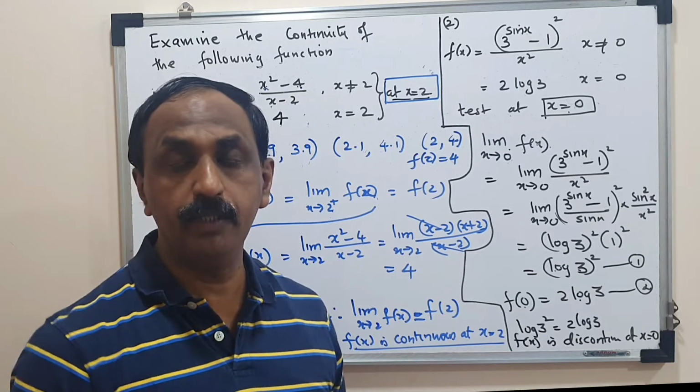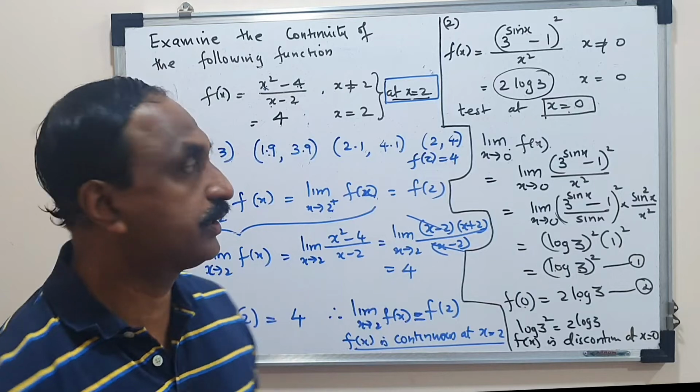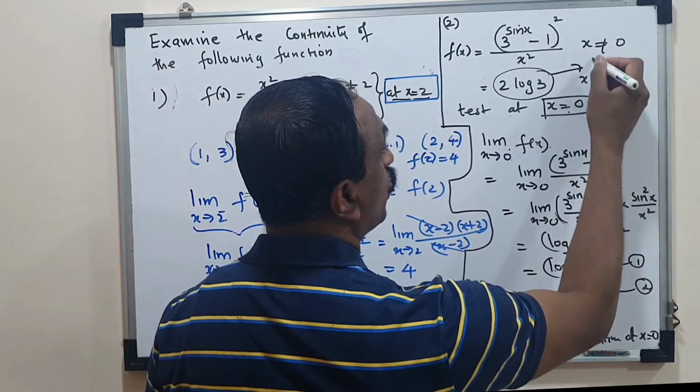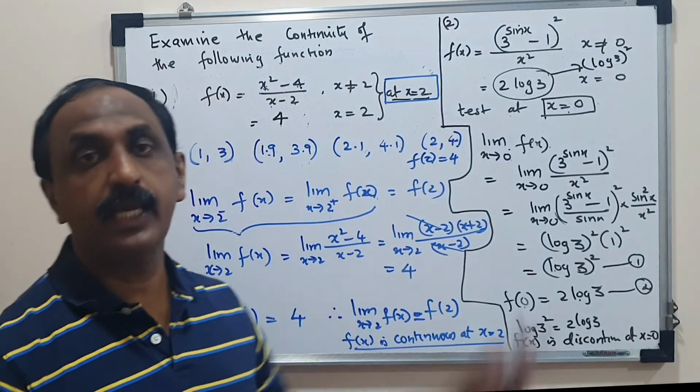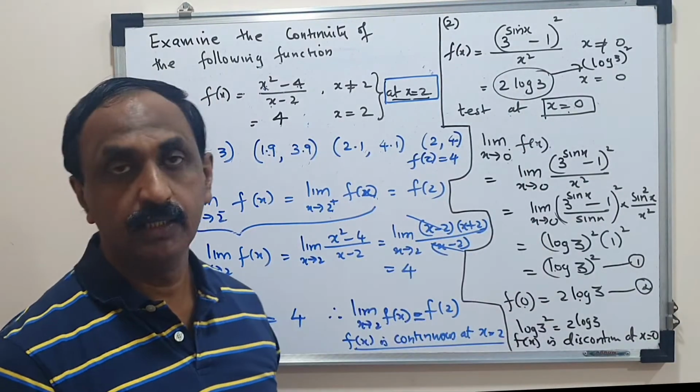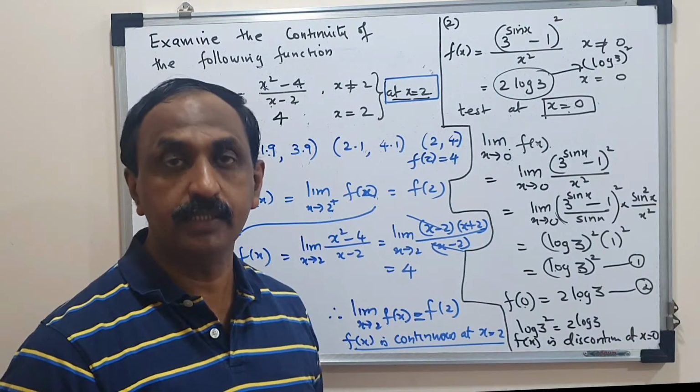Why is it called removable? How can you remove it? By redefining this. Instead of 2 log 3, if I write log 3 the whole square, by redefining this function, I can make it continuous. That's why this discontinuity is known as removable discontinuity.